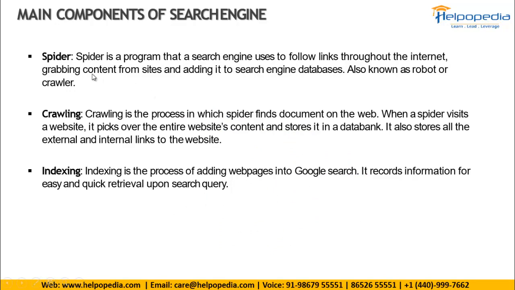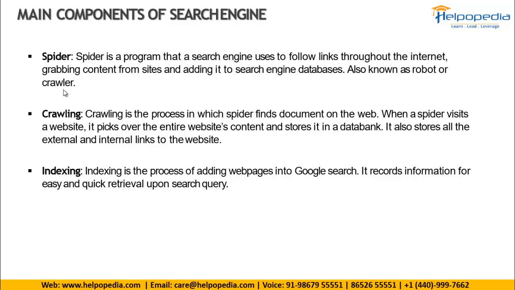So the first component is called the spider. It is also called a robot. Over here we can see it is also known as a robot or a crawler. So what is the function of this spider? A spider is a program that a search engine uses to follow links throughout the internet, grabbing content from these sites and adding it to the search engine database.